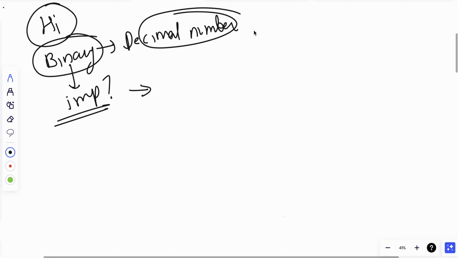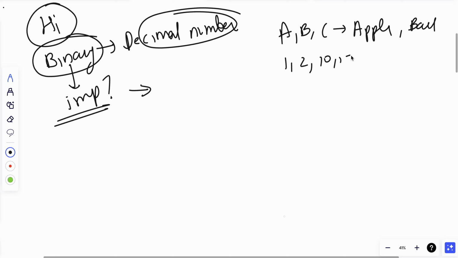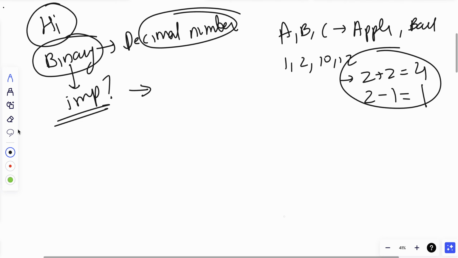Now how do humans talk? Humans talk in the language of A, B, C. A for apple, B for ball. We talk in the language of 1, 2, 10, 12. For us, we know that 2 plus 2 is equal to 4, and 2 minus 1 is equal to 1. We know this.